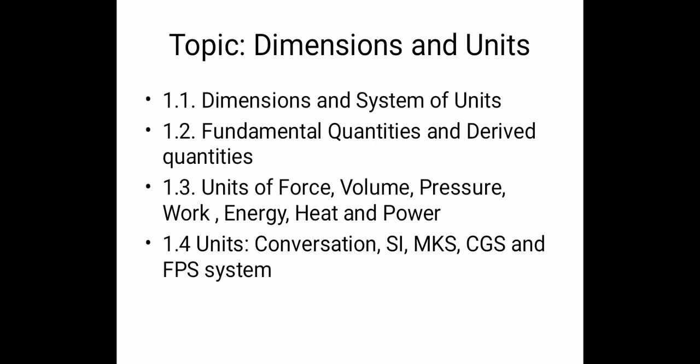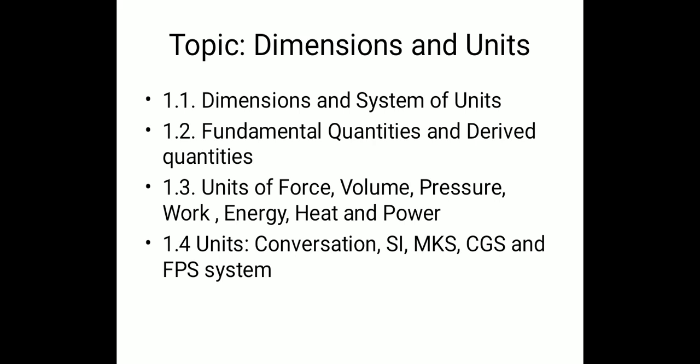Today, I am going to teach you the subject Industrial Stoichiometry. The code for the subject is 22315, and this subject belongs to the MSBT curriculum and also belongs to second year Chemical Engineering Diploma. Now, I am going to teach you the first lecture, and the content for this lecture is nothing but dimensions and units. This is the topic, and there are 4 subunits. The first one is dimensions and system of units. The second one is fundamental quantities and derived quantities. The third one is unit of force, volume, pressure, work, heat, and power.